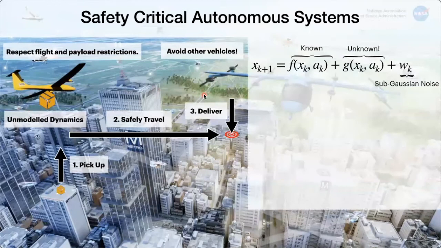I'll begin by modeling this as a discrete time stochastic system, where F is the known component of the dynamics, which might come from first principles modeling, and G captures everything we don't know, everything that we can't model beforehand, and higher order nonlinear terms. The process noise is sub-Gaussian, which captures the Gaussian distribution.